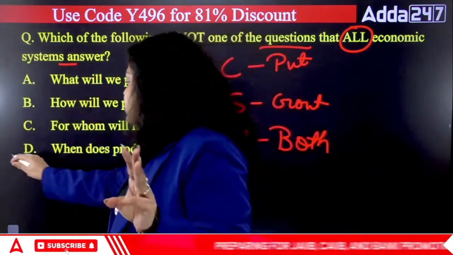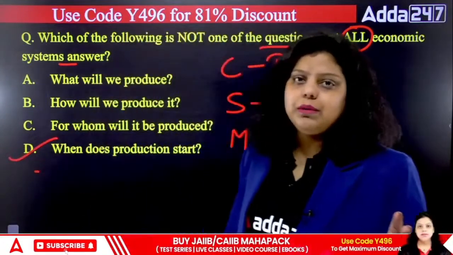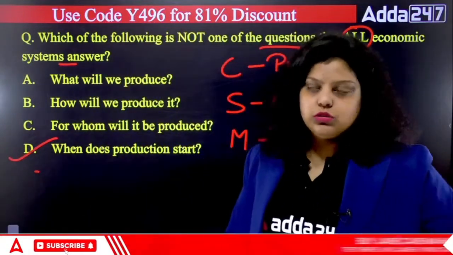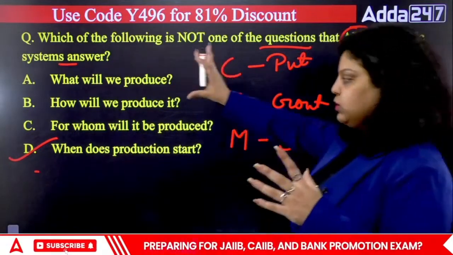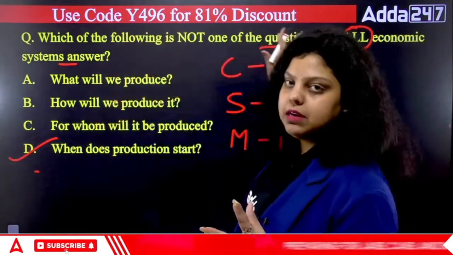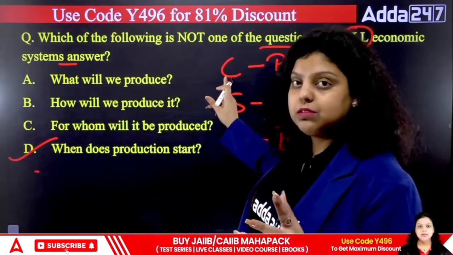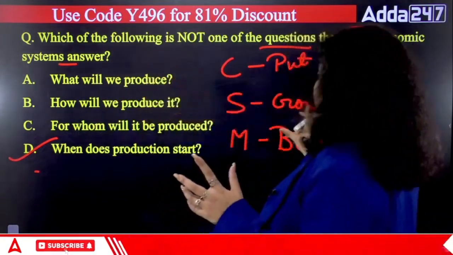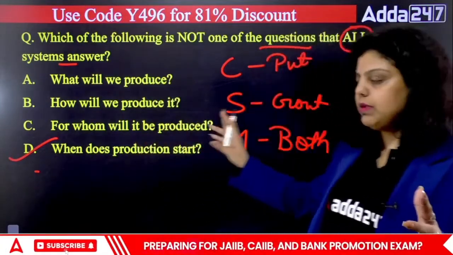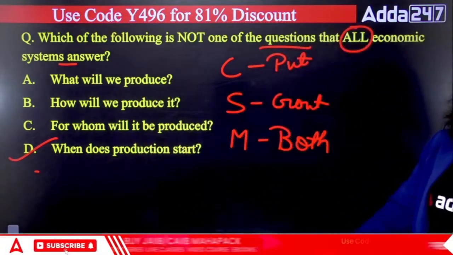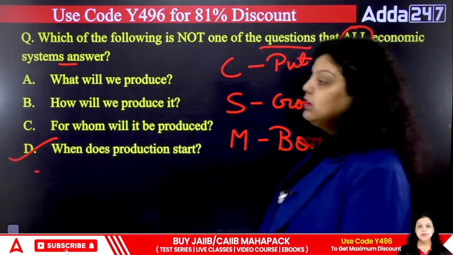Okay, A, B and C, not D. D is not a part of the economic system's questions. So the right answer will be D. If these three questions are answered by the private industrialists, that will be a capitalistic economy. If they are answered by the government, that will be a socialistic economy. And if they are answered by both, that will be a mixed economy.